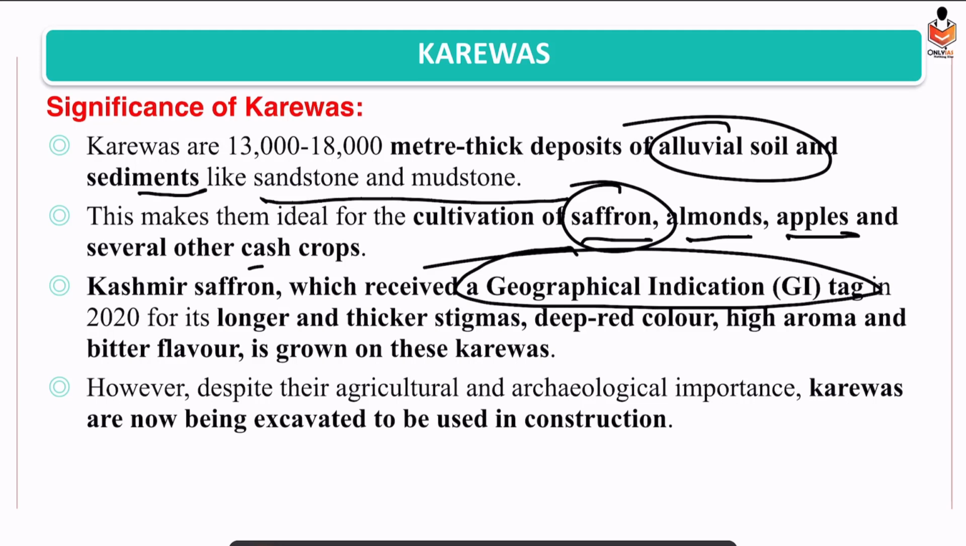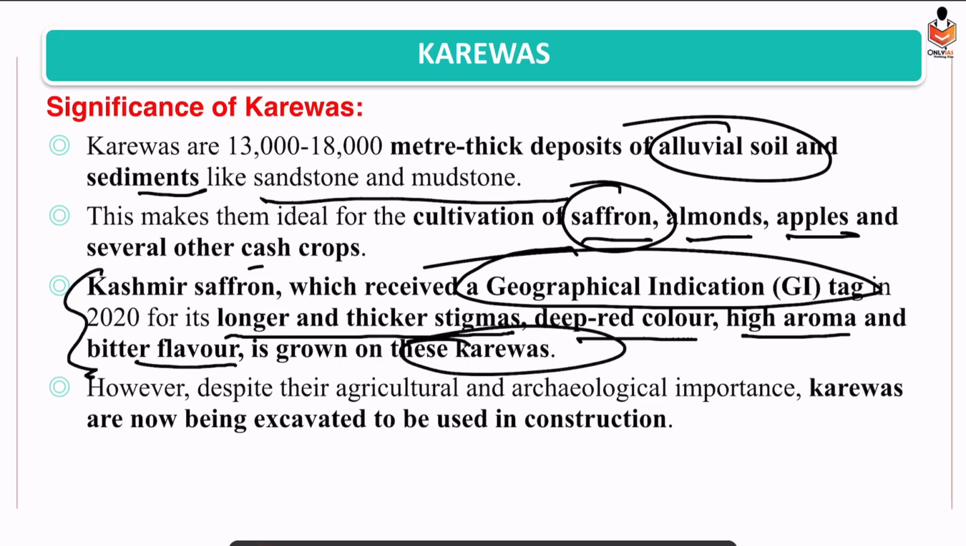And what are the characteristics? You need to remember, they have longer and thicker stigmas, deep red color, high aroma and bitter flavor. And they are grown in what? In Karewa soils. But now what is happening? These Karewas are being used for construction and they are being exploited. So this is leading to destruction of the Karewas.